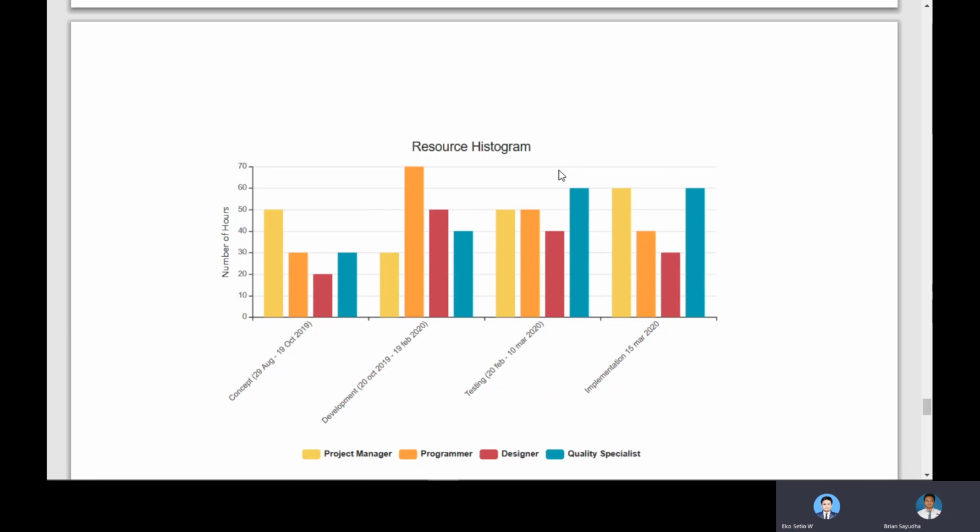And then for the testing, the project manager is 50, the programmer is 52, the designer is 40, and the quality specialist is 60. And for the implementation or the closure, the project manager is 60, the programmer is 40, the designer is 30, and the quality specialist is 60. So all of this graph shows the number of hours they spend to finish this project.